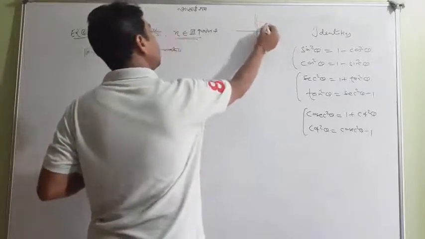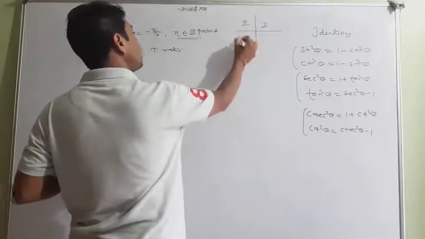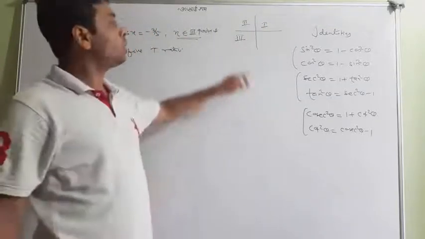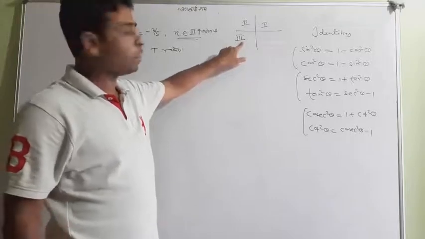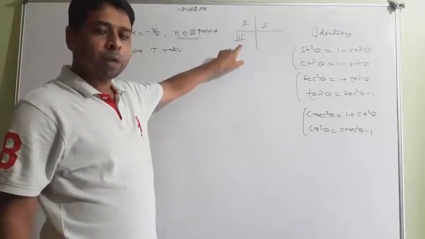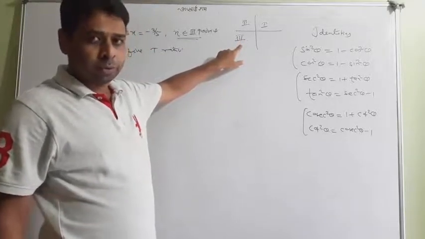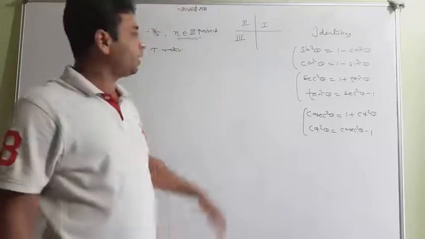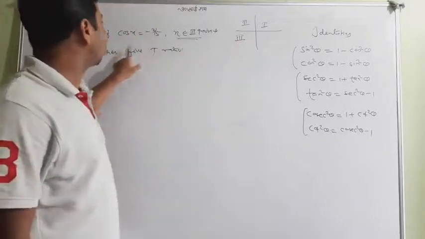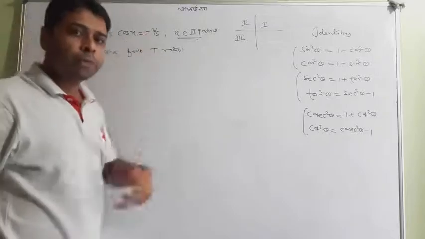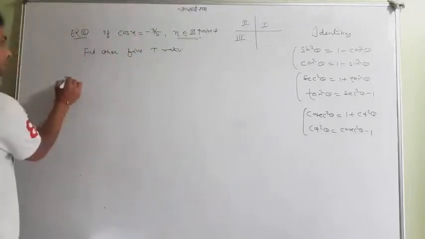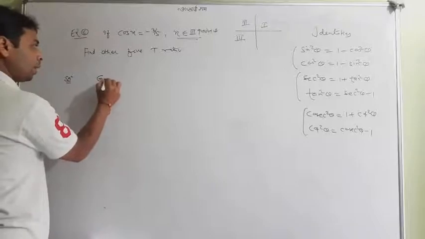And one should know that it is first quadrant, second quadrant, third quadrant. And x belongs to the third quadrant. So one must know that in the third quadrant, tan and cot are positive. Tan and cot are positive, and the other 4 are negative. Definitely cos is also negative. It is given that cos is negative. So how can we find the values? Look at, I tell you. Very easy. What are we given?